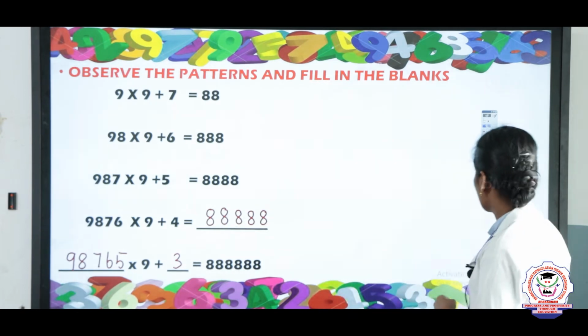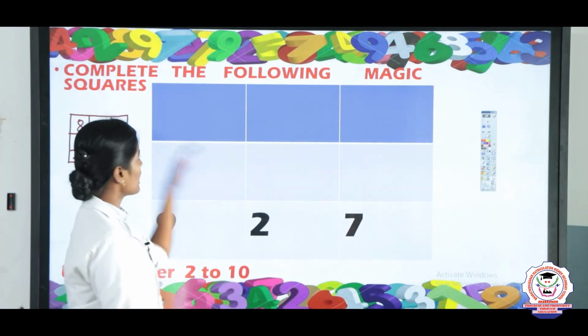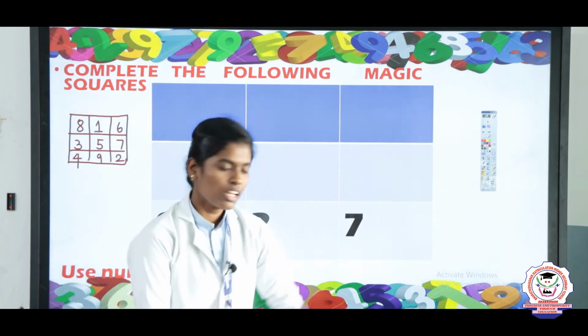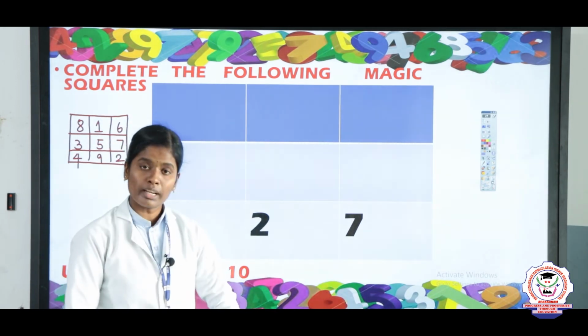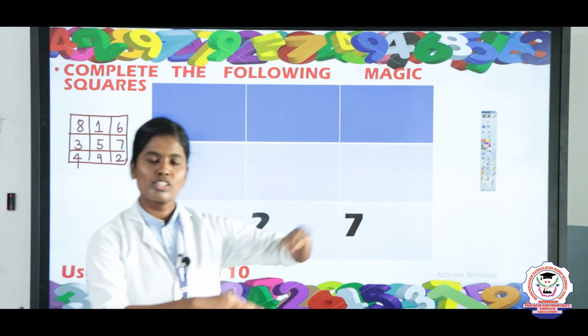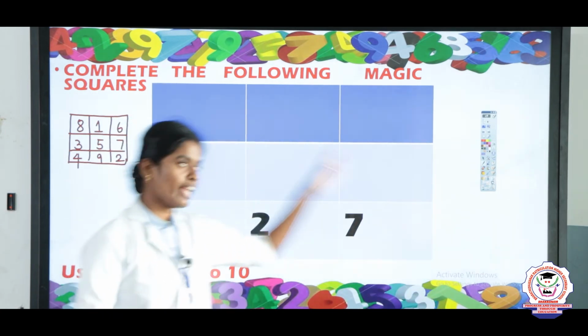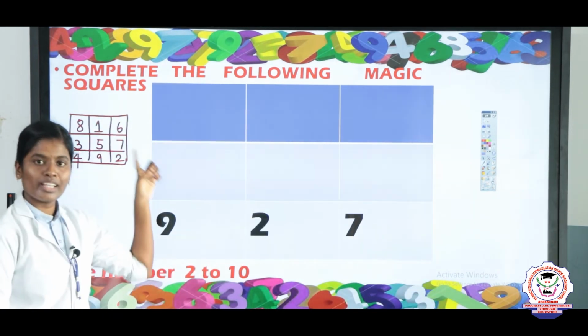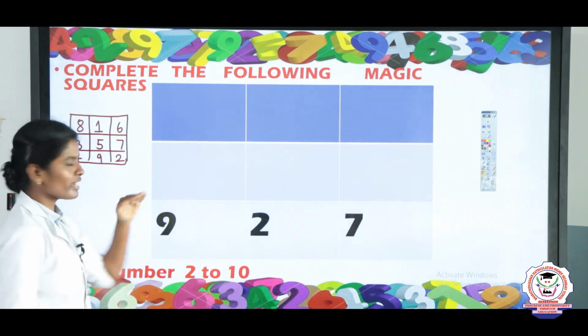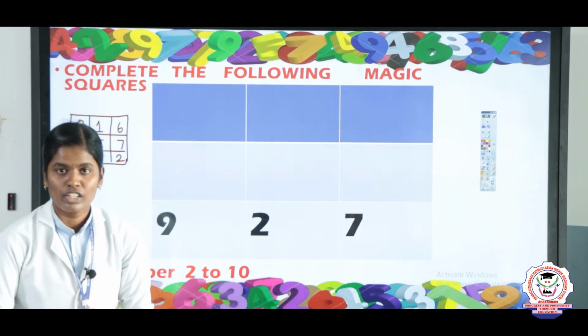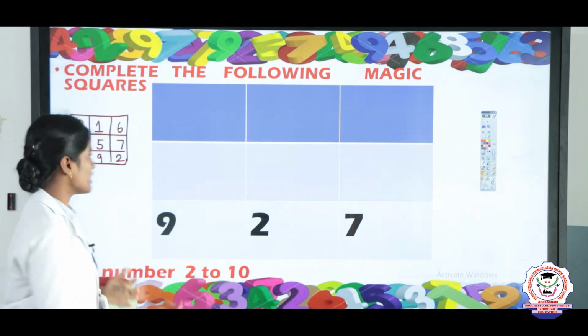Okay. Listen children, our next topic is complete the following magic square using only 2 to 10 but don't repeat the number. Okay. So before going to this one, I will explain this one. Listen here. 8, 1, 6, 3, 5, 7, 4, 9, 2. So if you add, you got the answer 15.